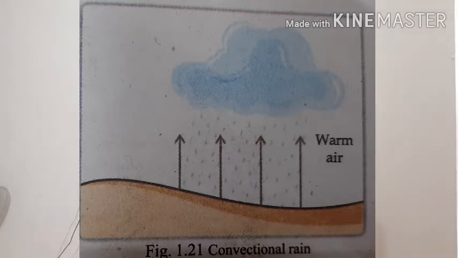This type of rainfall is called convectional rainfall. This is a common phenomenon in the tropical regions in the summer. These are the features of convectional rain.